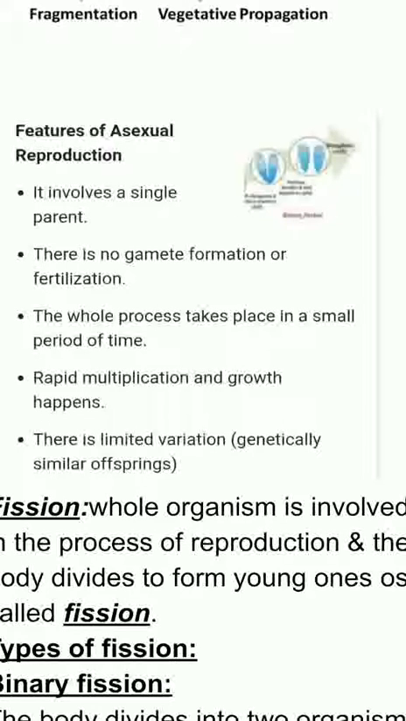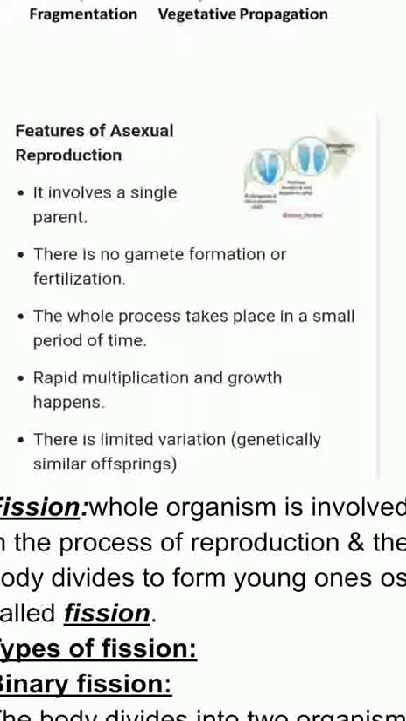The whole process takes place in a small period of time in comparison to sexual reproduction, which is considered to be a little tedious and a longer process. It is a rapid multiplication, and growth happens spontaneously. Since they are the products of a single parent, there is limited variation, that is, genetically similar offspring are produced.